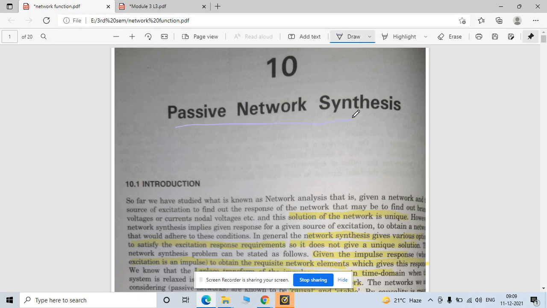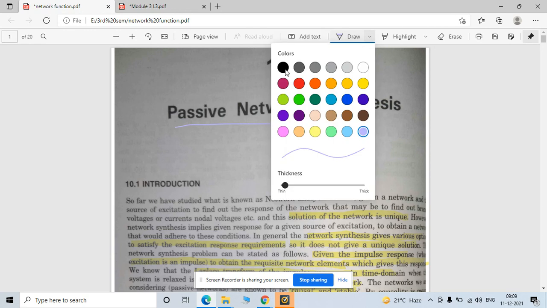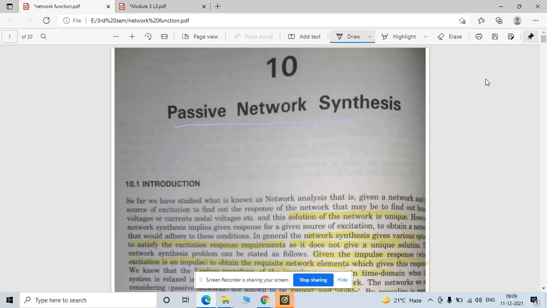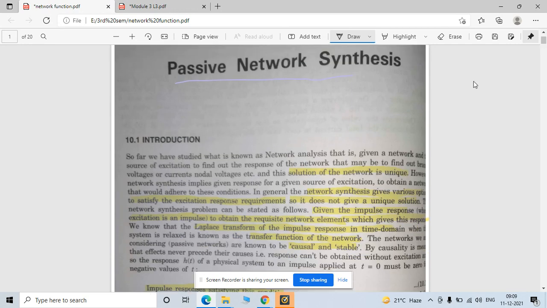So I'm taking this topic from your C L Wadhwa book. Now see the passive concept. Here what they say: for any given function, if you want to synthesize that problem, your function must be realizable. Means your poles should be on the left half of the s-plane, and there are certain conditions mentioned here.